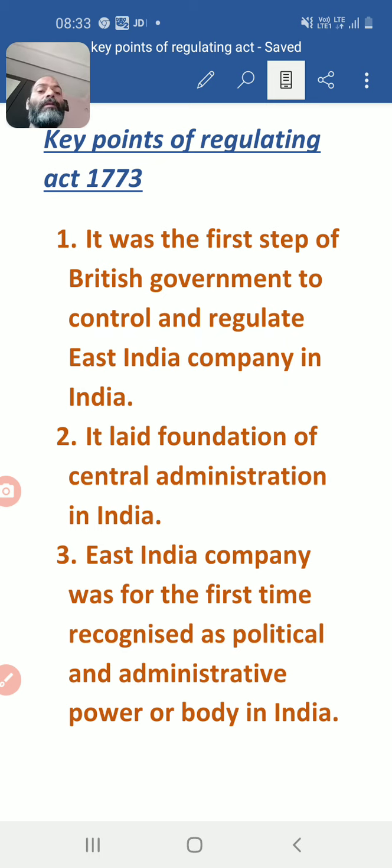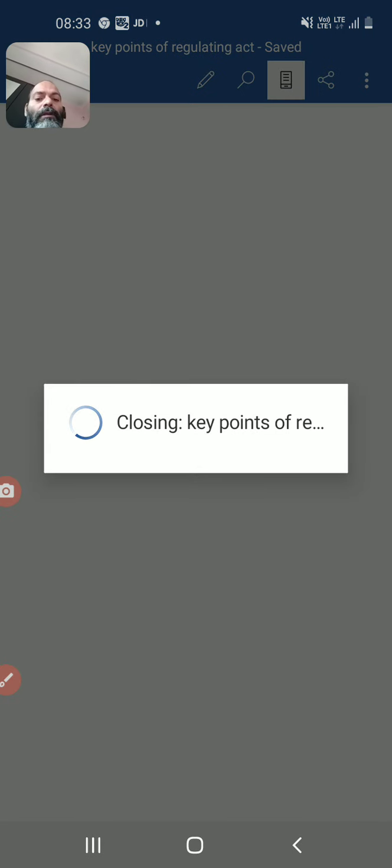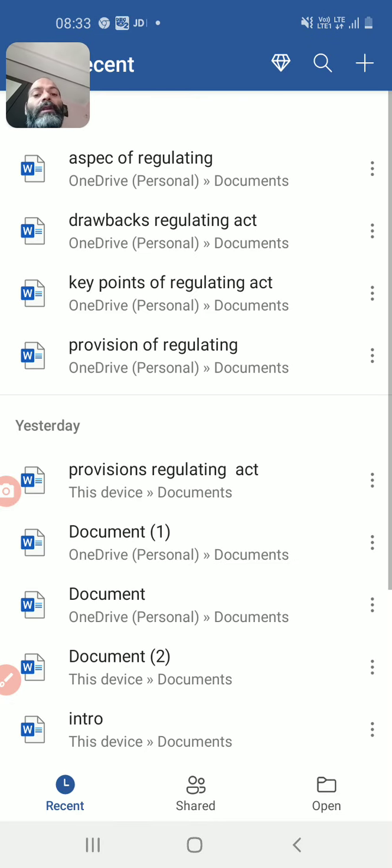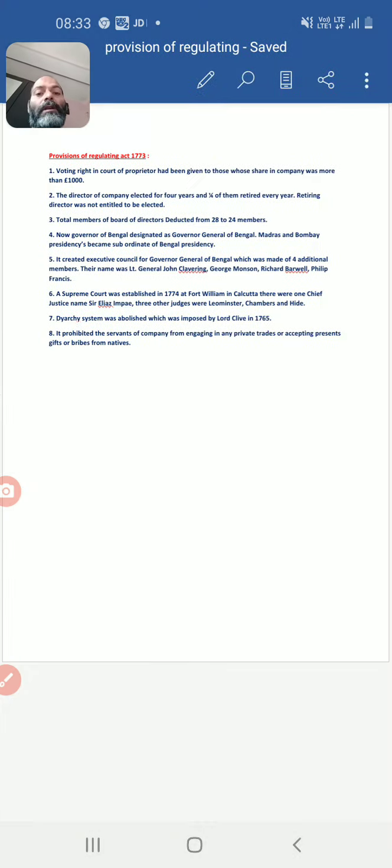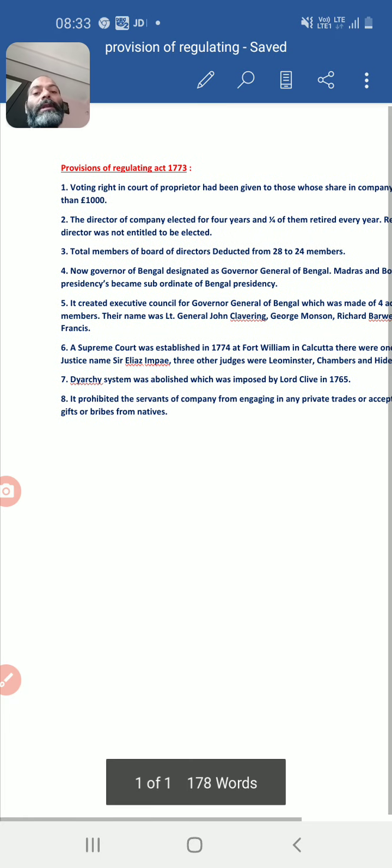Next we are going to talk on the provisions of the Regulating Act.